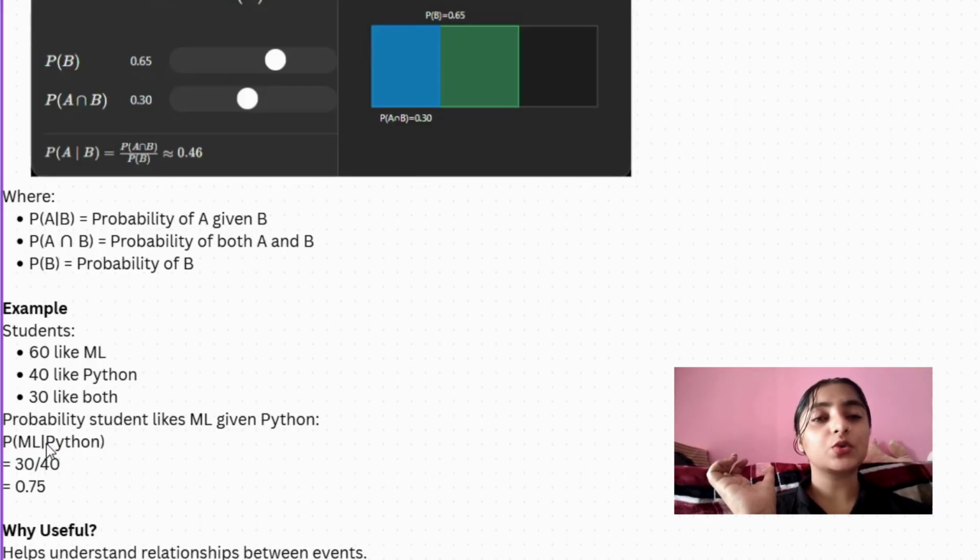It means the total students who like Python is 40, and here we are calculating both divided by Python students, 30 divided by 40, which is going to be 0.75. Let's run. Yeah, 0.75 means 75%. So 75% of Python students also like machine learning.